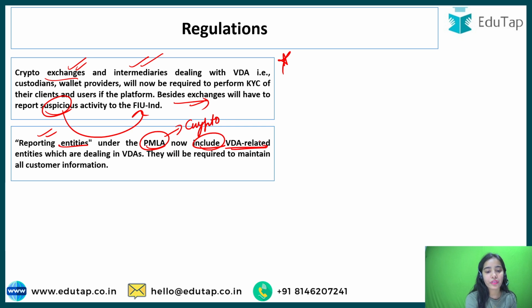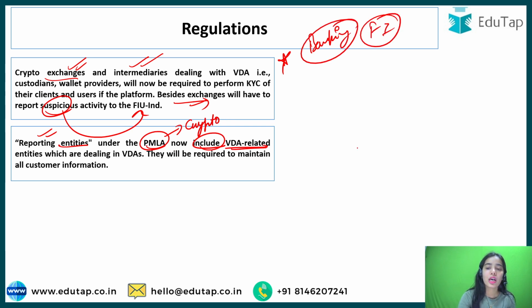Now include the VDA related entities. So the reporting entities, before they were the banking companies, before they were the financial institutions, before they were the jewelry traders as well as the real estate traders, they were the reporting entities under the PMLA. Now under the PMLA, the reporting entities will also include the VDA related entities, that are these.